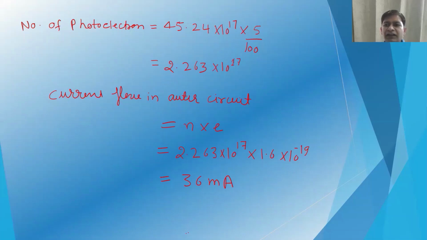So the amount of current corresponding to that number flowing in the outer circuit will be the number multiplied by their charge. So that will be 2.263 × 10^17 multiplied by 1.6 × 10^-19. So that will be 36 milliampere.